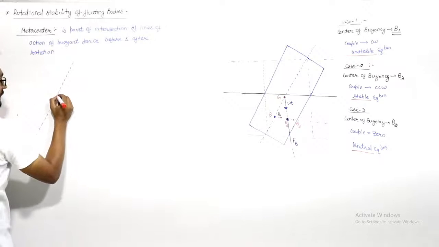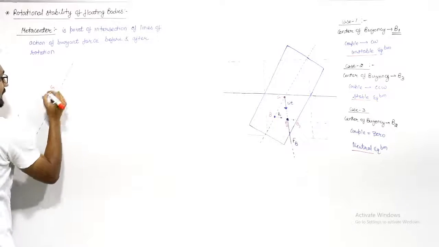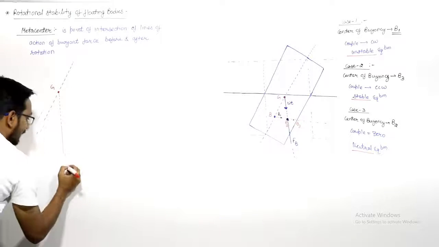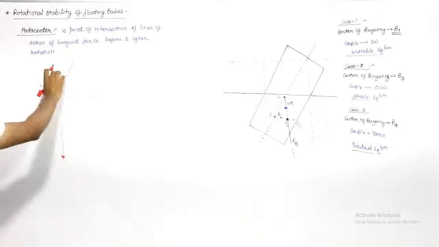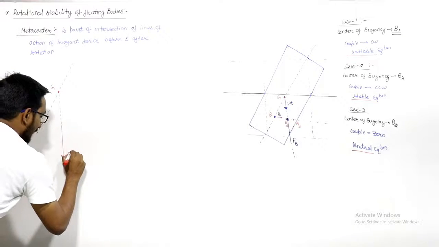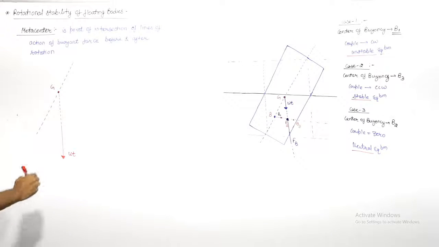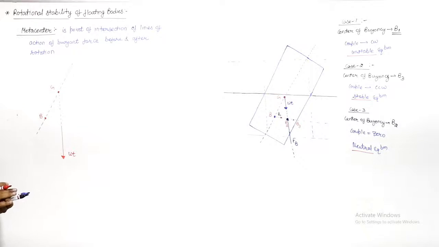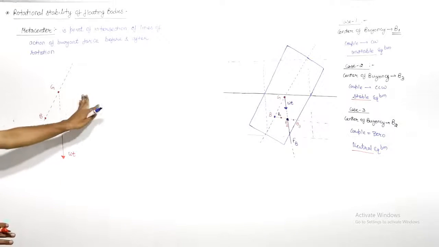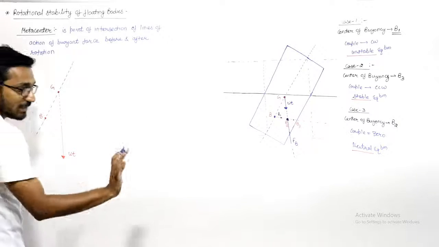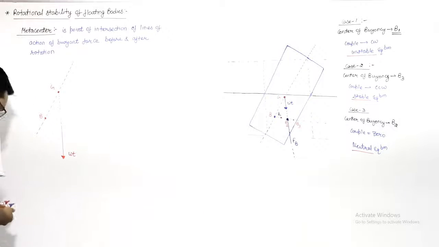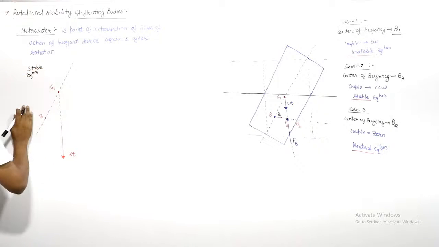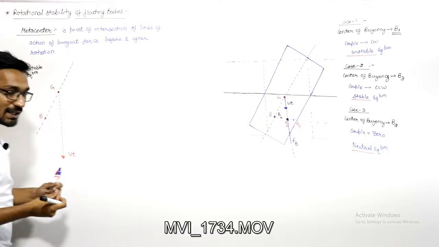You have the center of gravity somewhere here, and from this center of gravity you have a vertically downward force. This will remain the same. The center of gravity will not change. From this you have a weight acting in the downward direction, right? And this is your center of buoyancy before rotation. Now we can say that if we want a stable equilibrium, just pay attention, guys, you need a restoring couple in the counterclockwise direction.